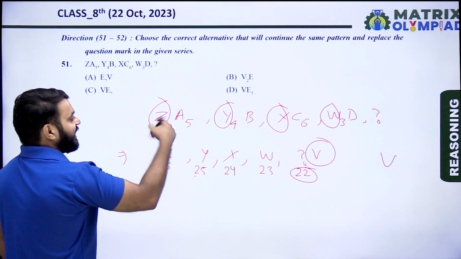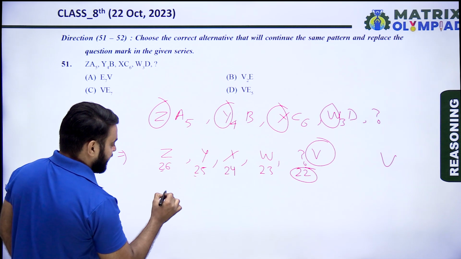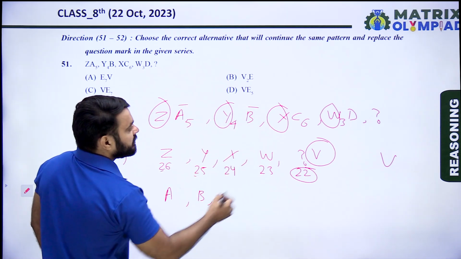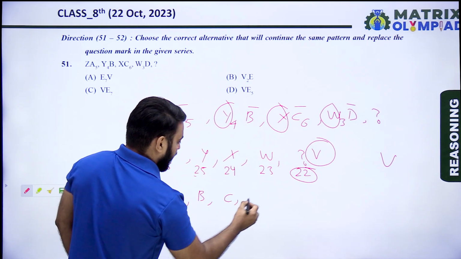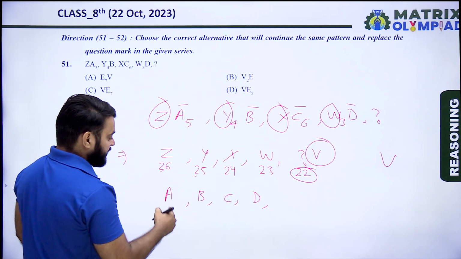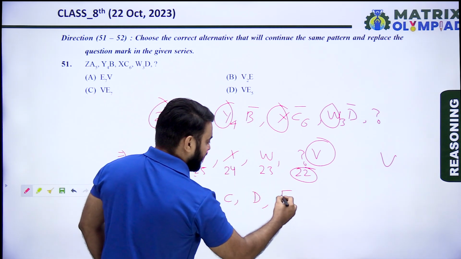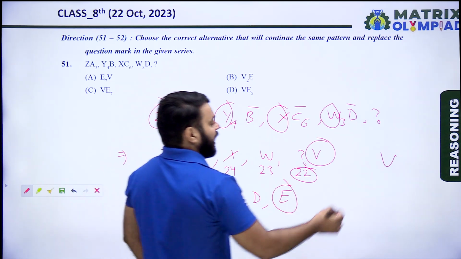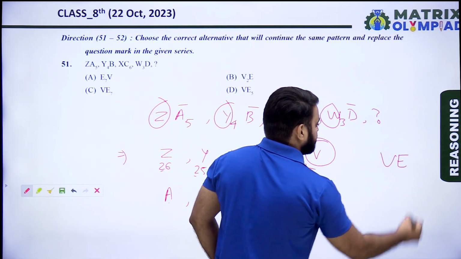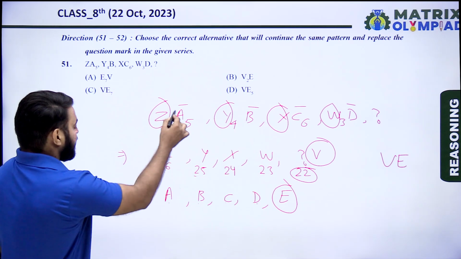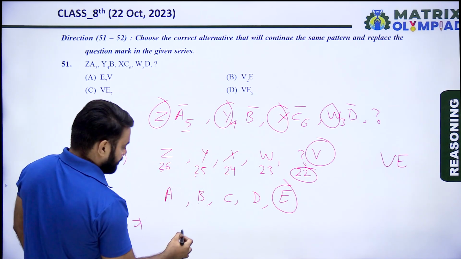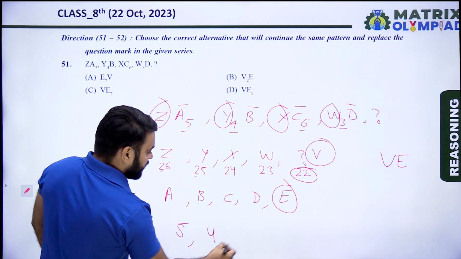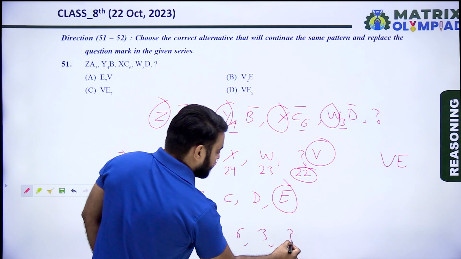Now taking the second alphabet of each term: A, B, C, D. The next is E, since A, B, C, D are 1, 2, 3, 4. So the second alphabet of the missing term is E. So far we have V, E. Now in the number series we have 5, 4, 6, 3, 5, 4, 6, 3, and the next is missing.